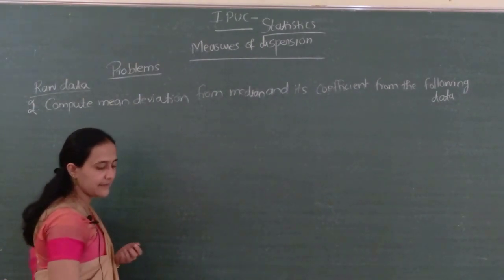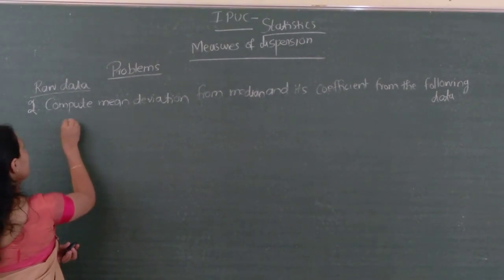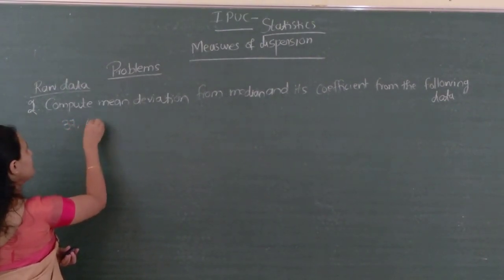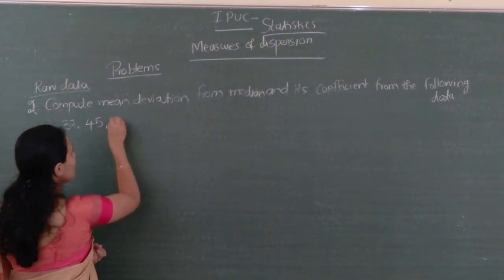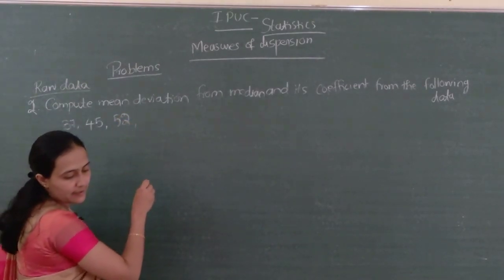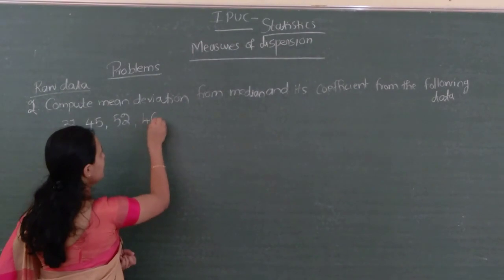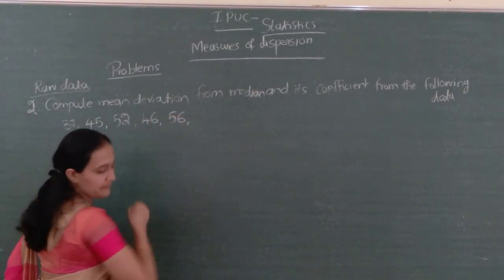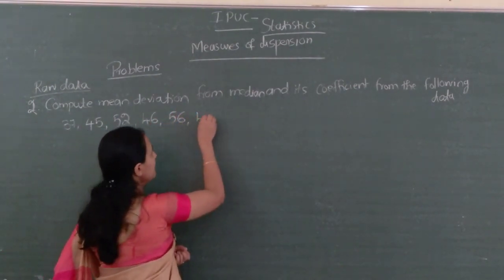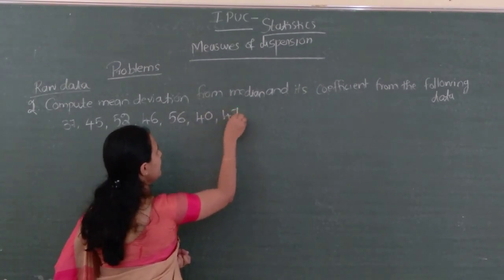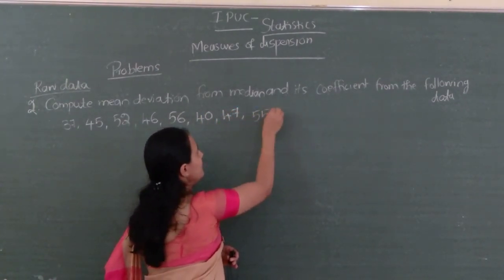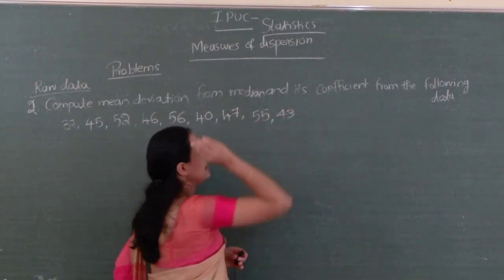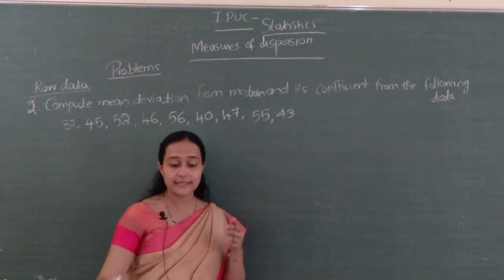See, the data is this one: 37, 45, 52, 46, 56, 40, 47, 55, 43. See, remember here what they asked?